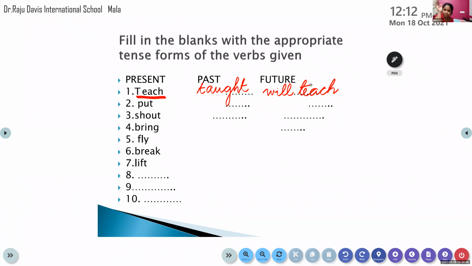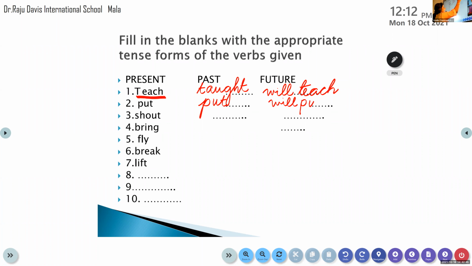If you know the answer, please do it. Mitra, come on. Put. What's the past tense form of put? The past tense form of put is also put. And what is the future tense form? Will put. Very good.